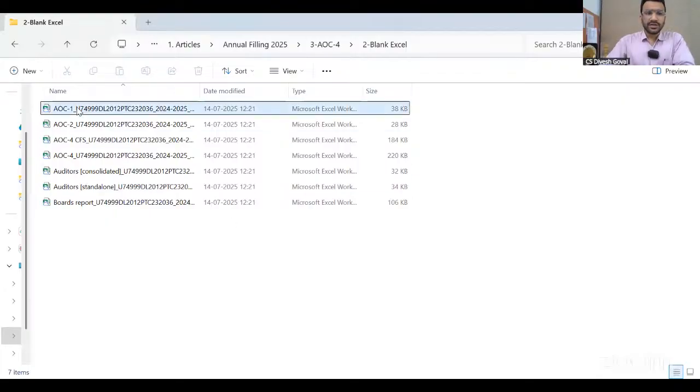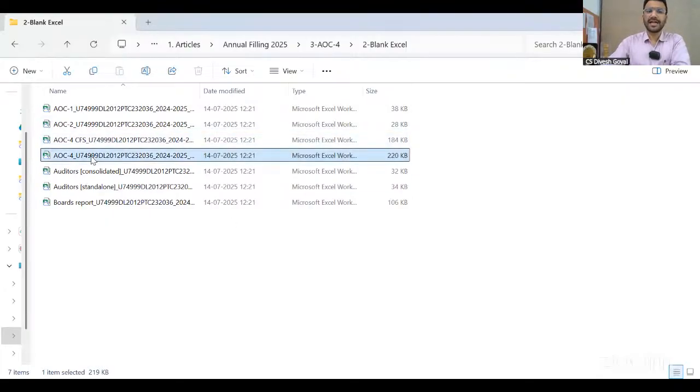So as I said, the zip file is already downloaded. In the zip file, let me show you how many files are there. I have just opened the zip file, and you can see a total of 7 files are generated.